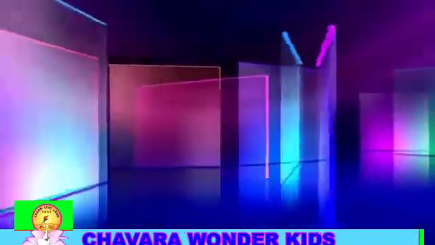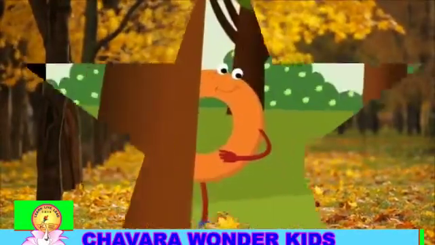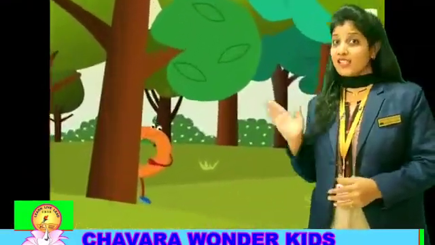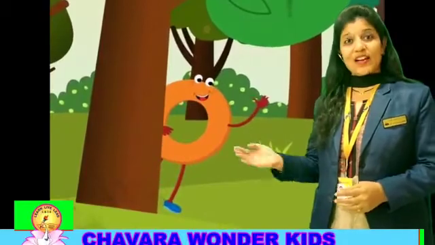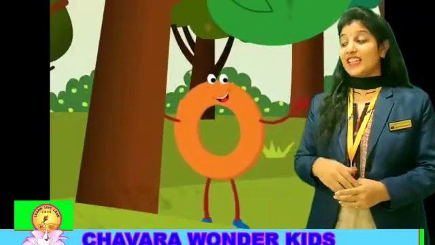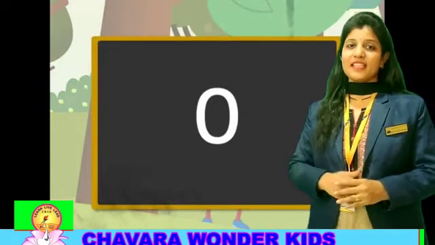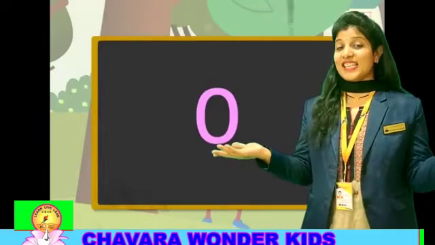Very good. Now it's time for study. Today we are going to learn the concept of zero. What is zero? Let's see. Hey, look. What's that? I can see something hiding. That's the number 0 behind the tree. Look, it's dancing. The number 0 denotes no objects. Let us see how.